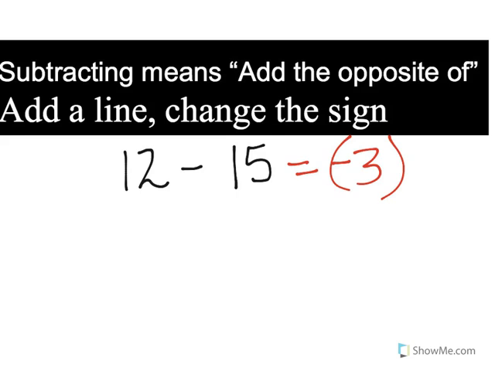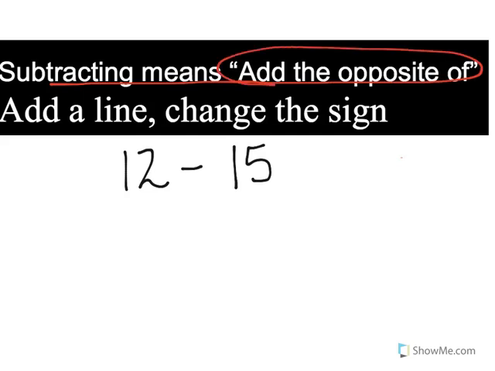All right, so let's do this using the add a line and change the sign. That's going to be my answer, but let's prove it. Here we're subtracting integers, and remember, subtracting is the same thing as adding the opposite.